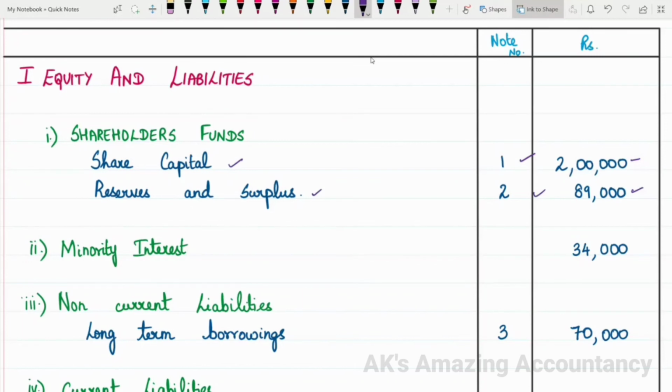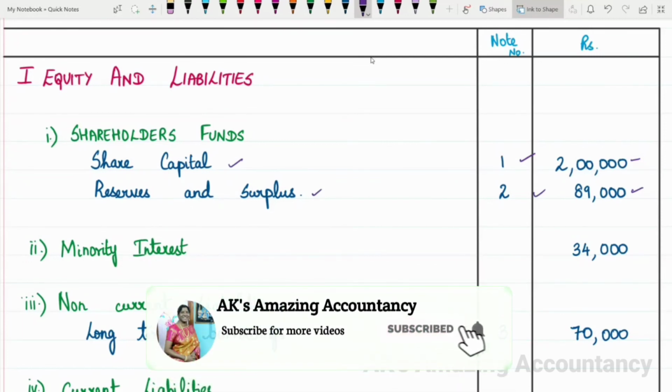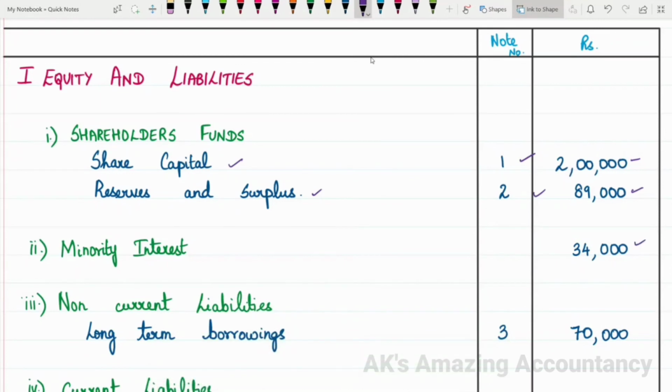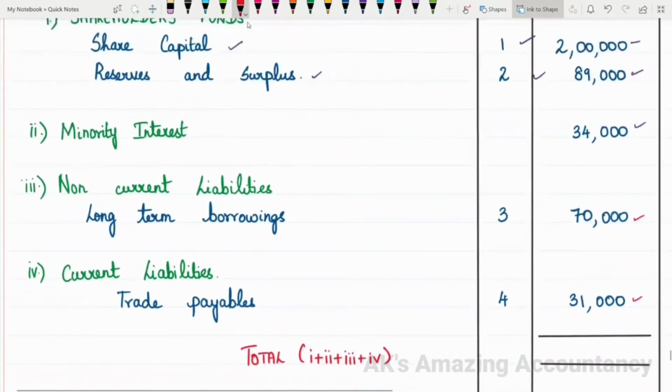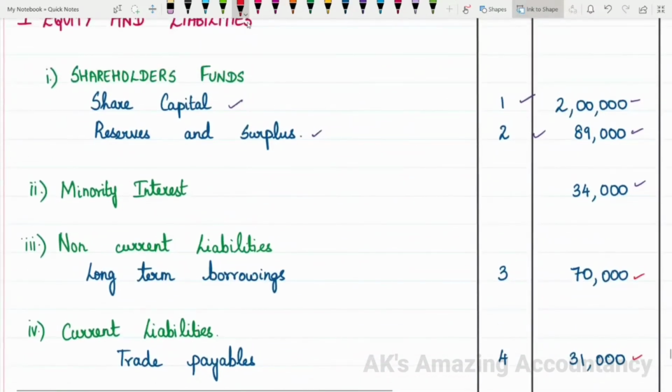And then we are supposed to enter as number 2, minority interest. We have already calculated minority interest as 34,000. No note number as such for minority interest, so just put minority interest and take it down. Then under non-current liabilities, number 3, we'll be having long-term borrowings, which we already calculated as 70,000. Refer to the note here, 70,000. Then under current liabilities, we'll be having trade payables, that is note 4, that is 31,000. So let us add all these amounts together and see what is the total we are getting.